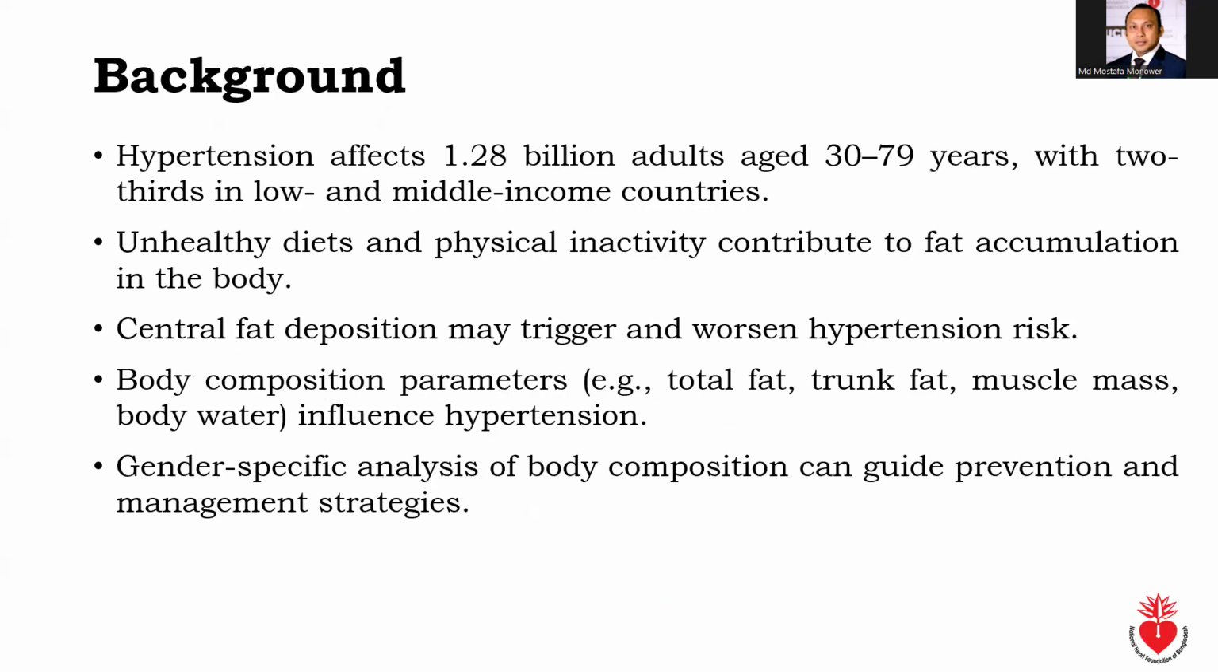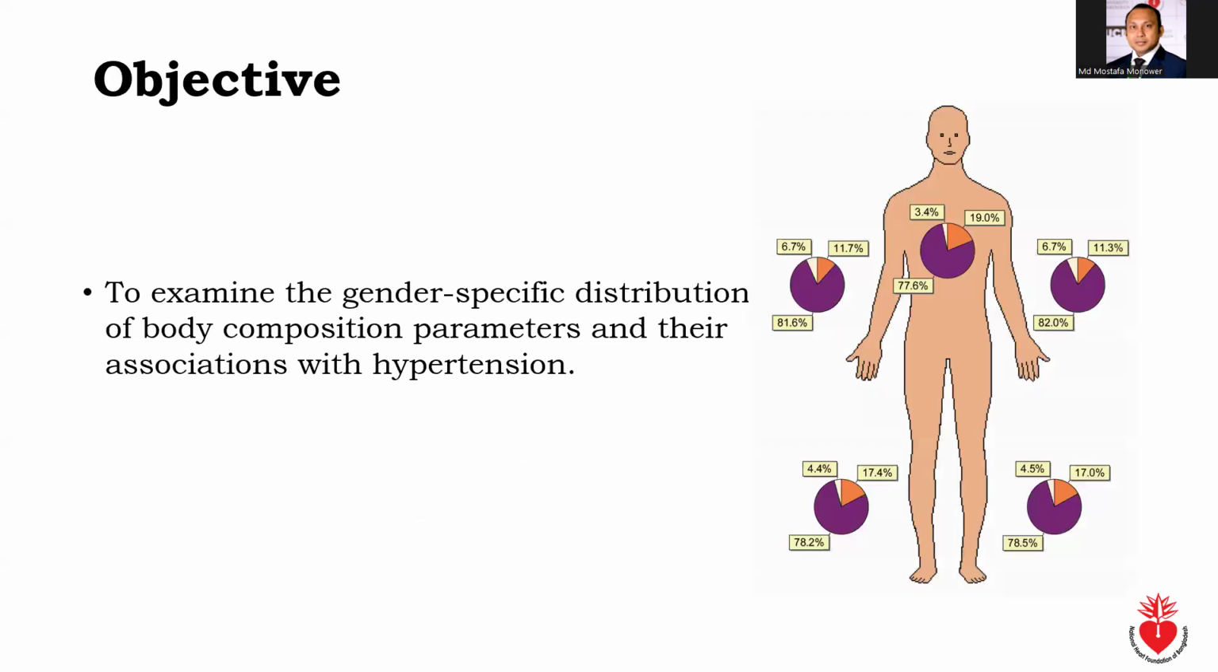Poor diets and inactivity lead to fat accumulation, especially central fat, which increases hypertension risk. That's why it's important to look at body composition, things like total body fat, trunk fat, muscle mass, and body water to understand how they might affect hypertension. In this study, our objective was to examine the gender-specific distribution of body composition parameters and their association with hypertension.